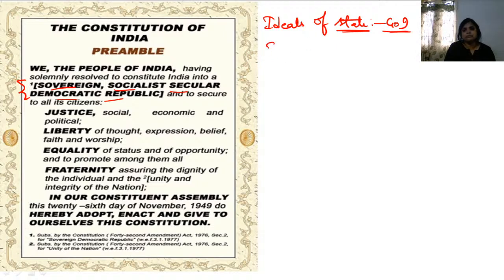The government is expected to be sovereign. Sovereign in the sense is expected to be independent. We will no longer follow the orders of any other country. Means the British can no longer control us. Whatever it is, we are independent. We are independent decision makers. We will not abide by the laws of the British Parliament. This is what is called sovereign.